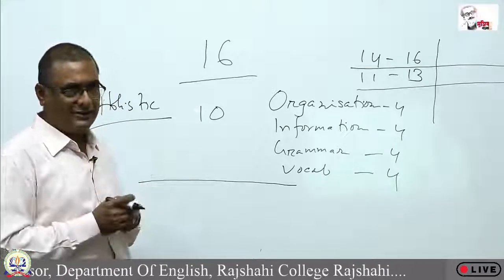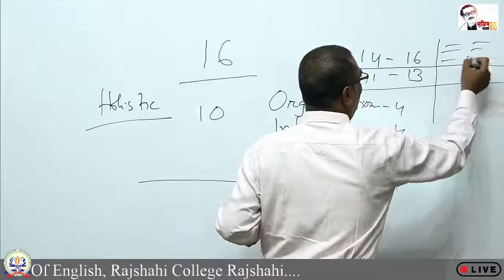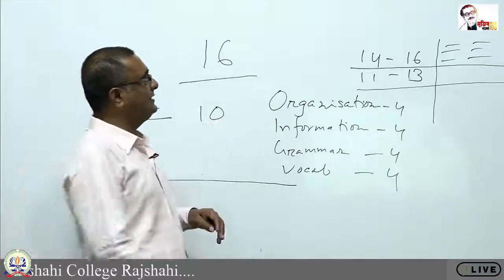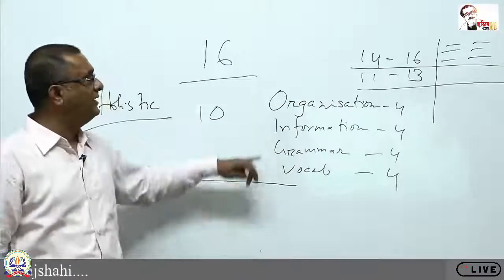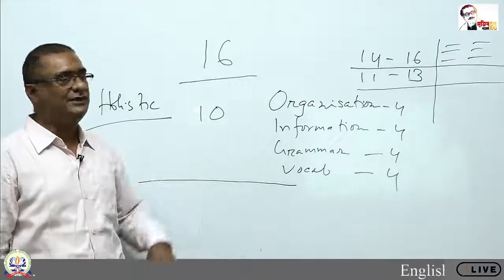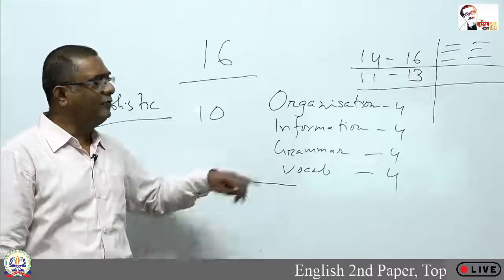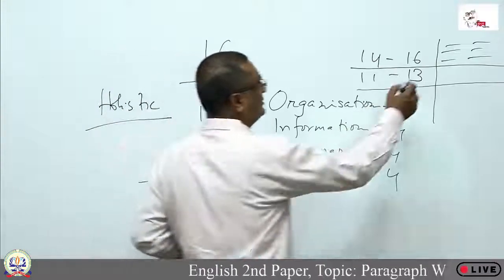I will give you marks because there will be some descriptors over here. I will show you. What will be the descriptors? Those descriptors will guide me. They will say the organization is good, the information is sufficient, the grammatical range is appropriate, and the vocabulary is also appropriate. So these things will be discussed over here.